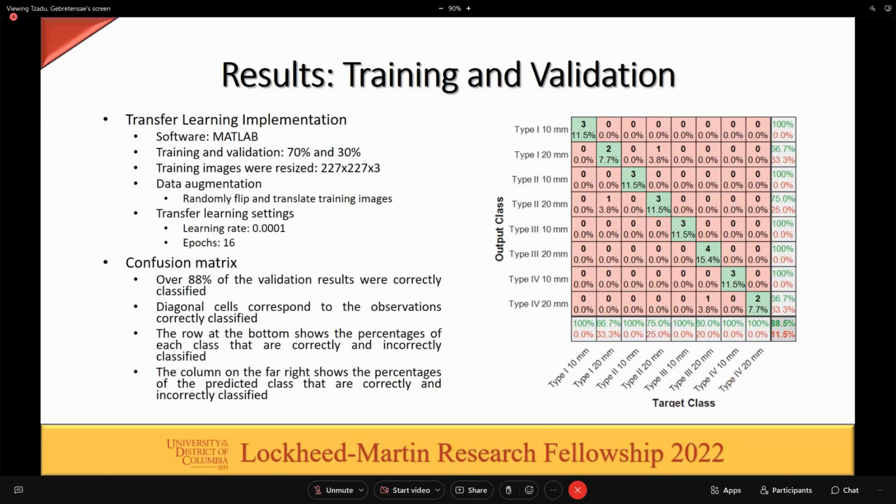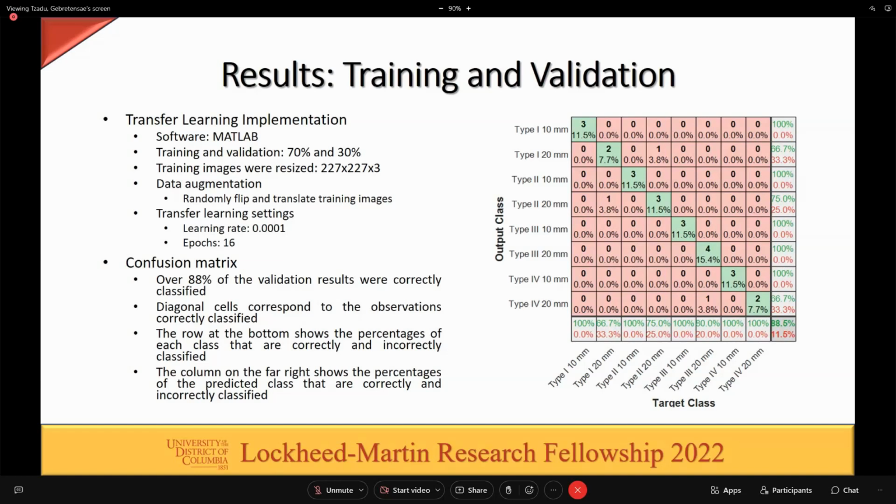And from the results of training and validation in the transfer learning implementation, the software that we used was MATLAB, and 70% of the images that we obtained were used for training, and 30% was used for validation. The training images were resized for data augmentation, and this was done by randomly clipping and translating the training images. The learning rate that we used was 0.001, and we used 60 epochs.